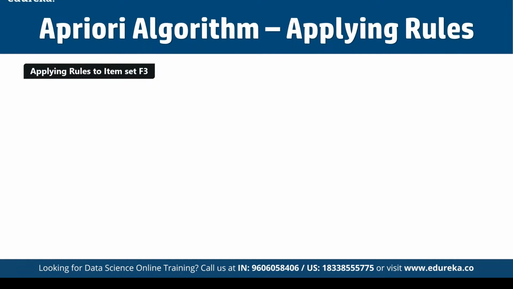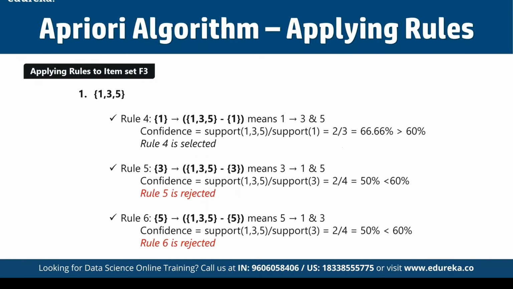Now, if you talk about the application of rules here, whenever the confidence is more than 60%, as defined here, then this rule is going to be selected. As you can see in rule 5, those who are purchasing 3 have a possibility of going for 1 and 5 both. So here the confidence is less than 60%, which is why this is going to be rejected.